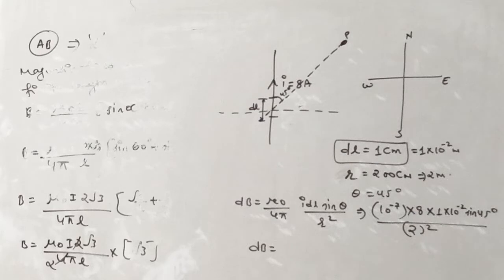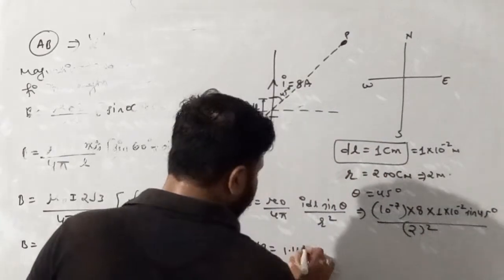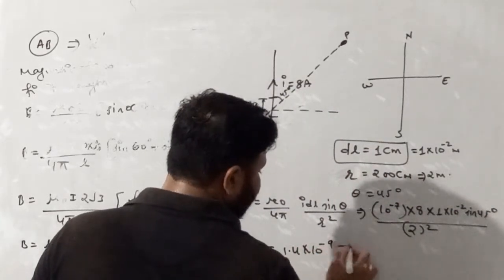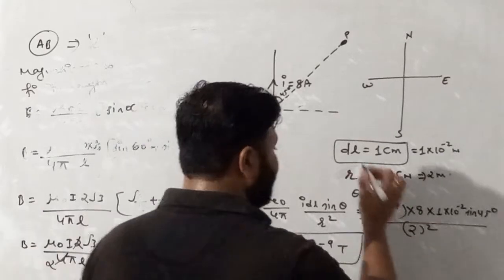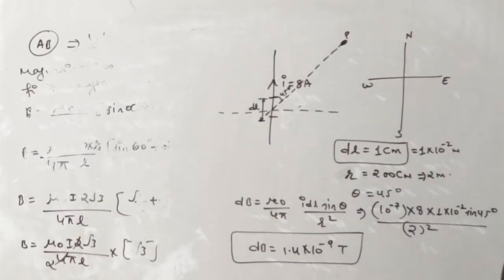Whatever the value, you will get it. Please solve the question and we'll move forward. The value of dB after solving becomes 1.4 into 10 raised power minus 9 Tesla, because the SI unit of magnetic field is Tesla. Moving forward, write down the next question.